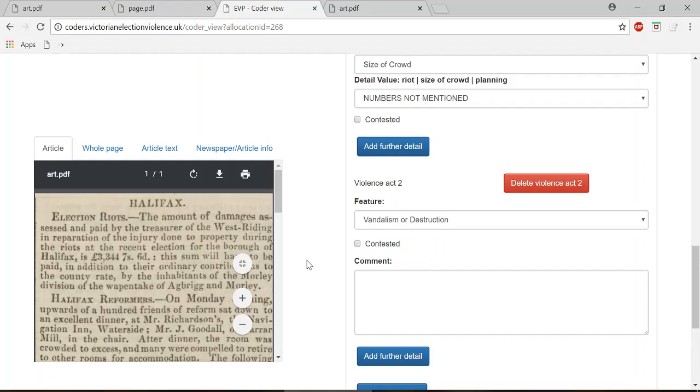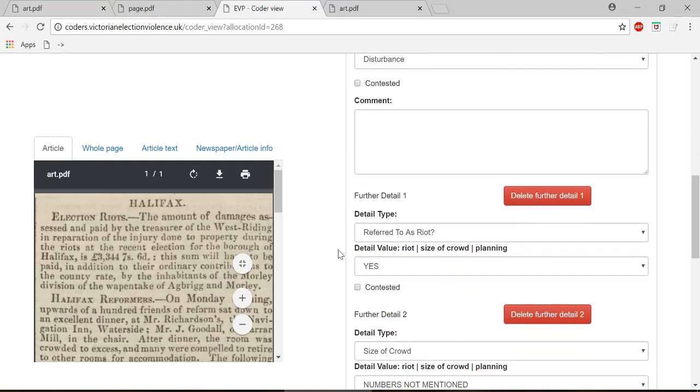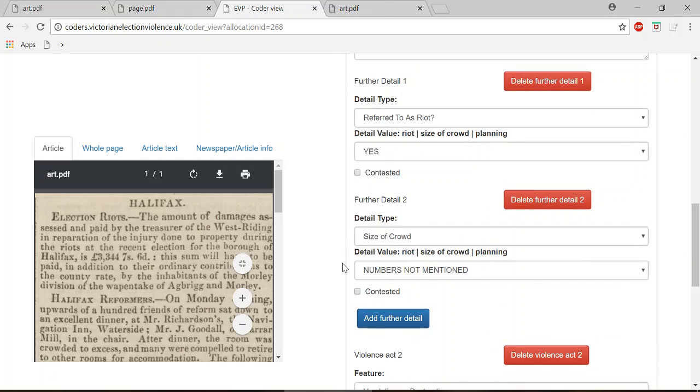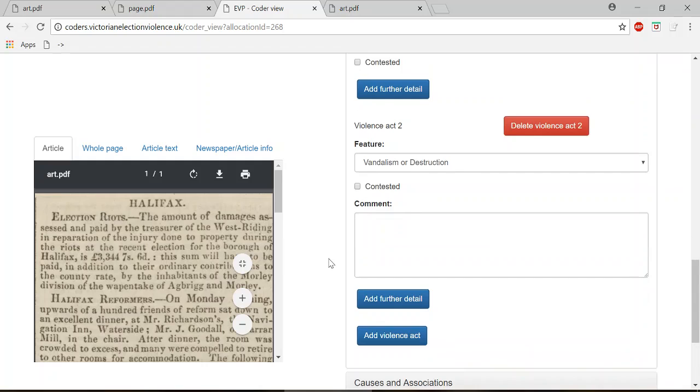At any rate, what we've got for Halifax here is a disturbance which is referred to as a riot. We do not know anything about the size of the crowd, and we know that because there were reparations for damage done to property, we can also add vandalism or destruction. There is no mention about spontaneity or planning explicitly, therefore we did not add those at all.